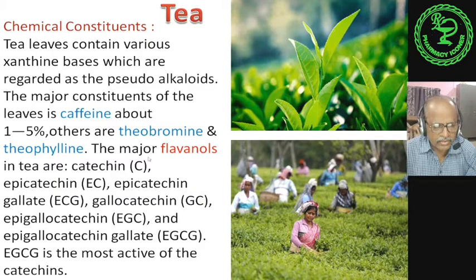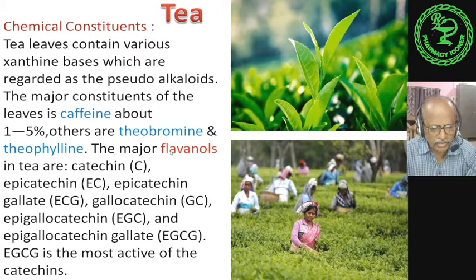The major flavonols in tea are catechin, epicatechin, epicatechin gallate, gallocatechin, epigallocatechin, and epigallocatechin gallate. This epigallocatechin gallate is the most active of the catechin group. These catechins and epicatechins are polyphenols, flavonols. And if we go through the tannins, these come under tannins. Tannins are nothing but polyphenolic compounds.